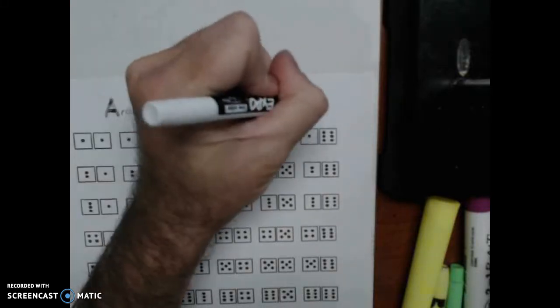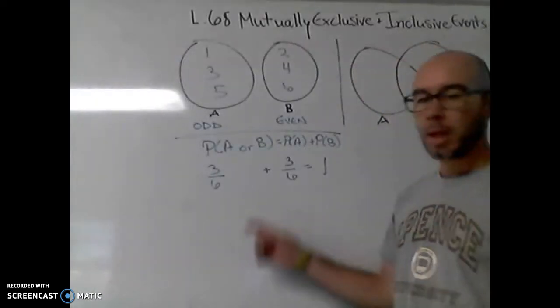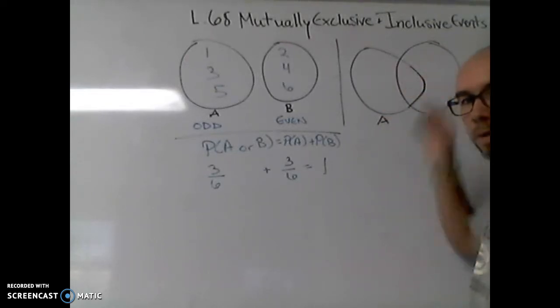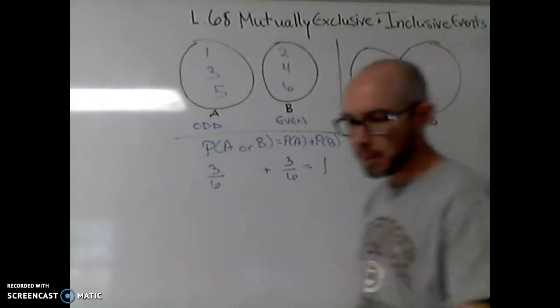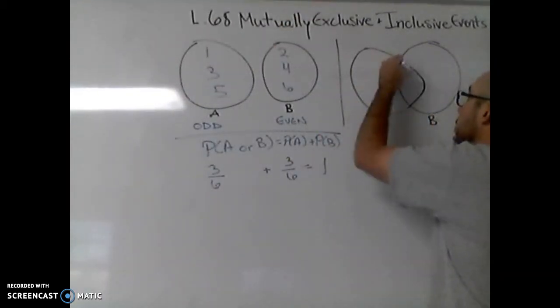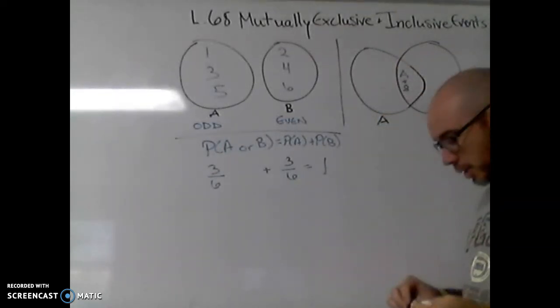Okay, so let me briefly show you our second example, at least the way that it's written. And we're going to have here again, here's event A, and here's event B. Let's go back to the other camera and talk about that other bit of circles. Okay, now let's look at this set of circles here. And you notice that there's set A and there's set B, but there is some overlap between the two of them, which would be things that are both A and B types of things.